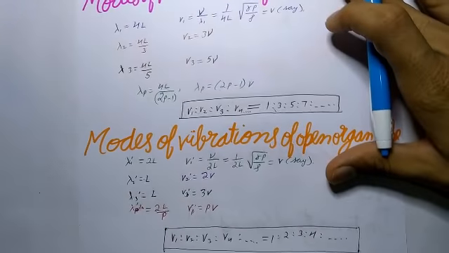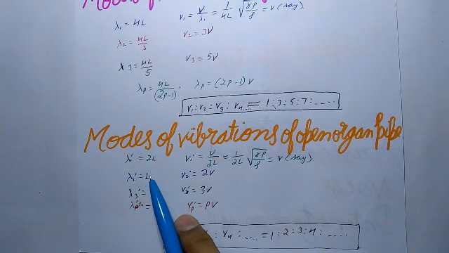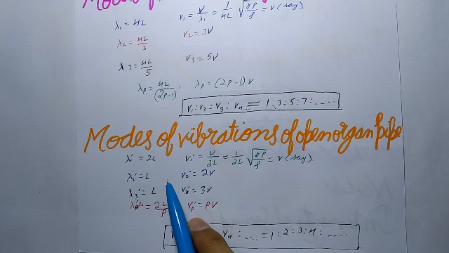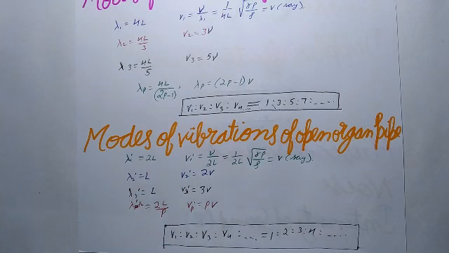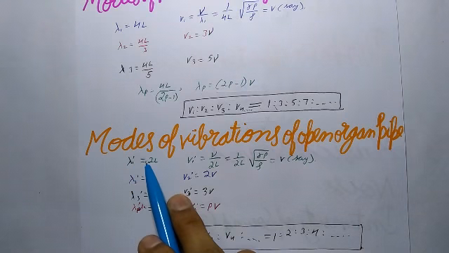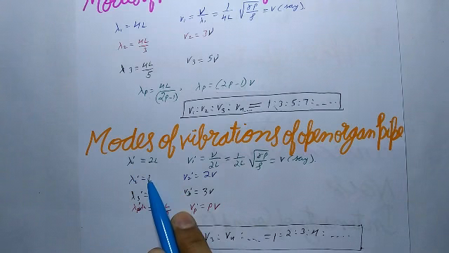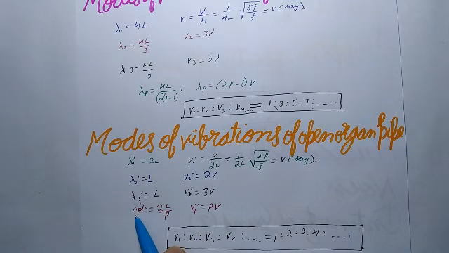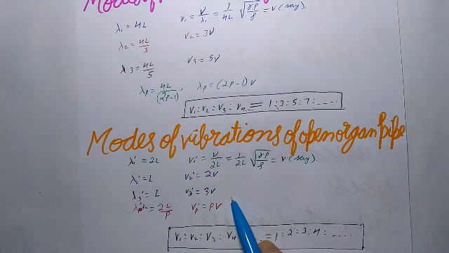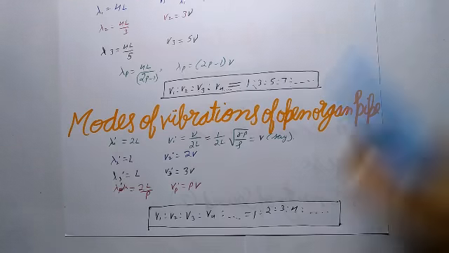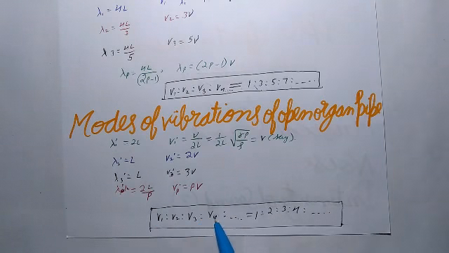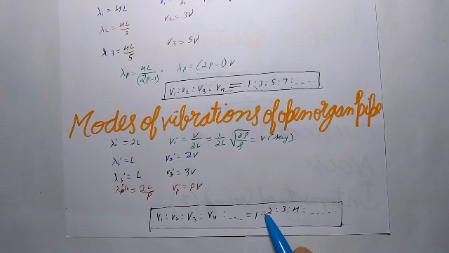So now next is modes of vibrations of an open organ pipe. Antinodes are found at both ends, separated by one node in the fundamental mode. So for the fundamental mode, lambda 1 dash will be equal to 2L, and for the second mode this, and for the third this, and for the pth mode this will be the equation. And here we can see that nu1 : nu2 : nu3 : nu4 will be in the ratio 1 : 2 : 3 : 4, both odd and even harmonics.